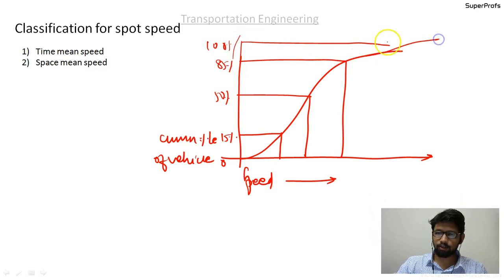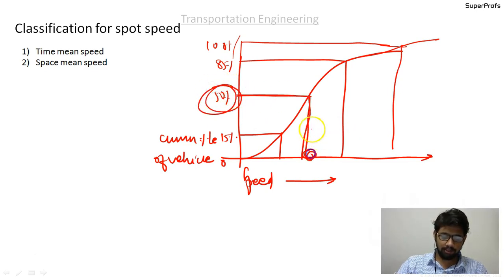Please understand that I have not drawn it correctly. The speed corresponding to this value here is the average speed. This is the cumulative speed distribution curve.